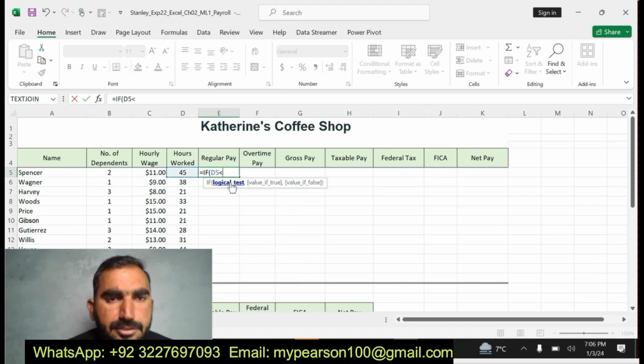D5 less than D24. I am going to apply the IF logical function to find the value for the regular pay, and apply the absolute reference to the cell B24.